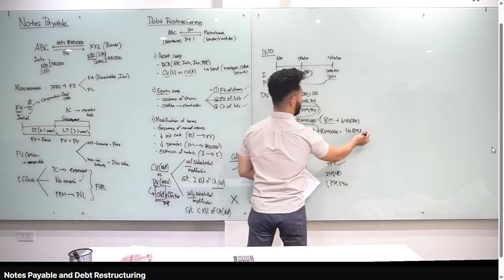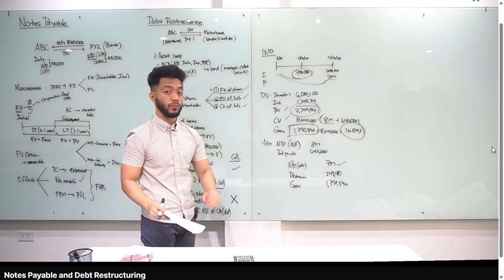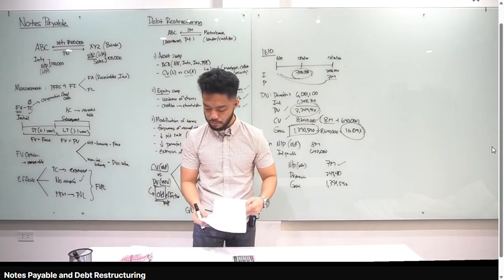Ngayon, what if below 10% yung compute natin? So, pag ang tanong sa'yo is gain or loss, pag below 10%, without substantial modification, therefore, zero magiging sagot dyan. Okay, so this is how you do illustrative example number 10.